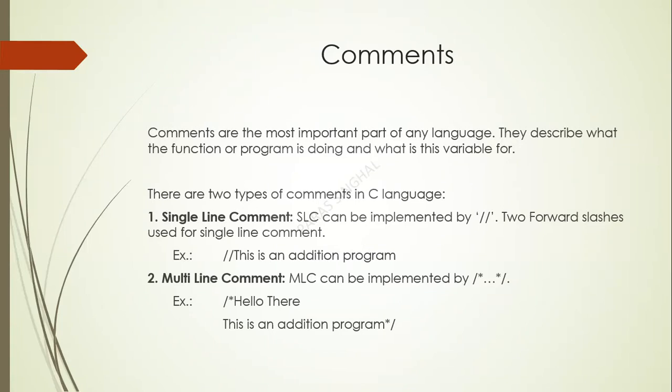Single line comment can be implemented by a double forward slash. As you can see in the example, there's a double forward slash, then "this is an addition program". So this line can be the first line of an addition program, where you can tell the user that this is an addition program. Second one is multi-line comment. Multi-line comment can be implemented by forward slash star, then the text, then asterisk and forward slash. There may be times when you can't explain the problem statement in a single line, so you use multi-line. There comes the use of multi-line comment.